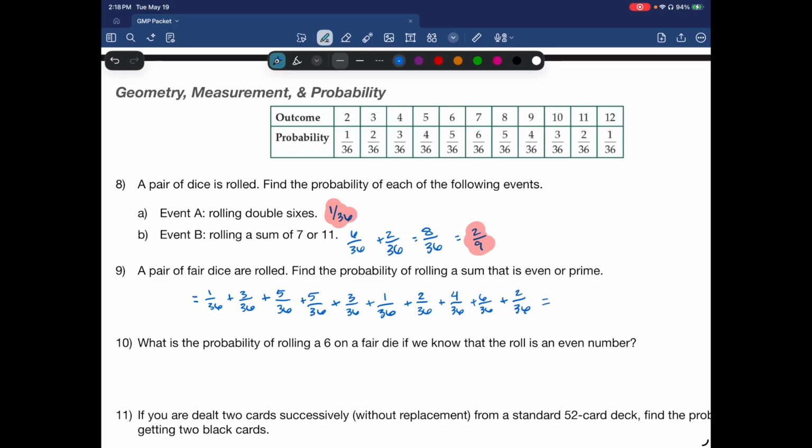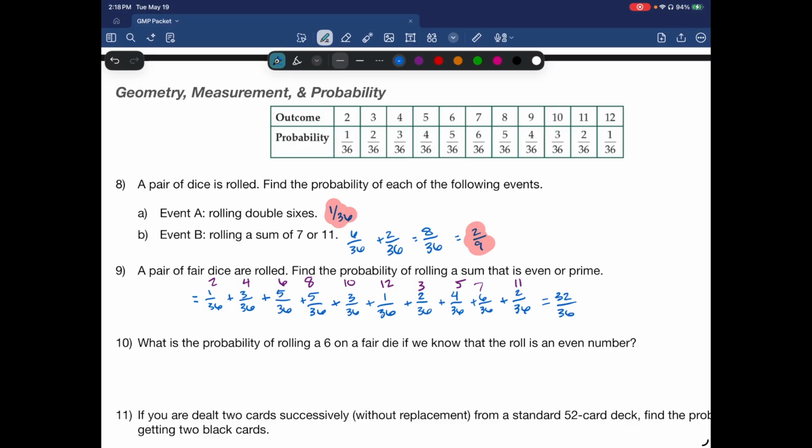We would add all these up. So once again, the chances of 2, 4, 6, 8, 10, 12 showing up. We've already got the 2, so we don't need the 2 in the prime numbers, but this would be 3, 5, 7, 11. What are the chances of all of these showing up? We add them all up, and you get 32 out of 36.